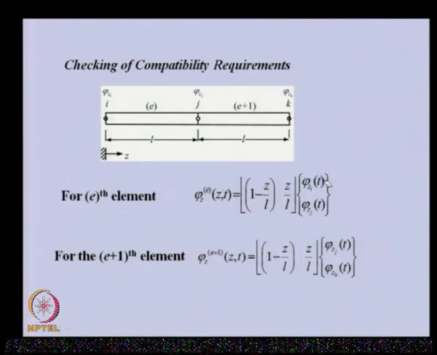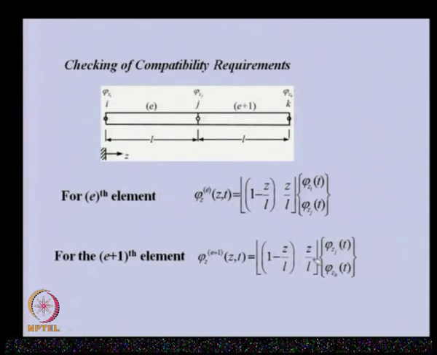Here you can see they correspond to the node I and J field variables. Similarly, for element E plus 1, this is the field variable for E plus 1, the shape function remains the same, and here the field variables at the nodes will be J and K.